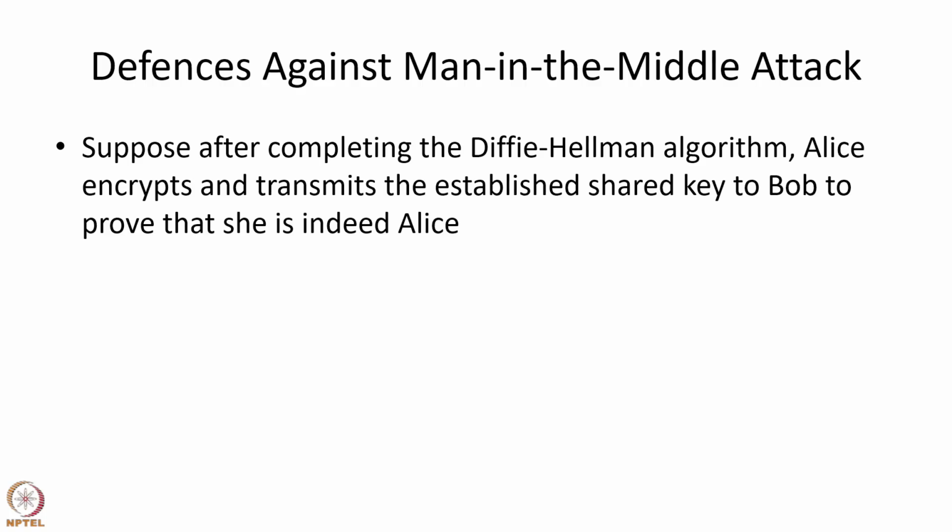So, let us discuss ways to modify the Diffie-Hellman algorithm so that it can defend against the man in the middle attack. As a first attempt, suppose after completing the Diffie-Hellman algorithm, Alice encrypts and transmits the established shared key to Bob to prove that she is indeed Alice. So, the shared key is g to the power SA SB mod p.